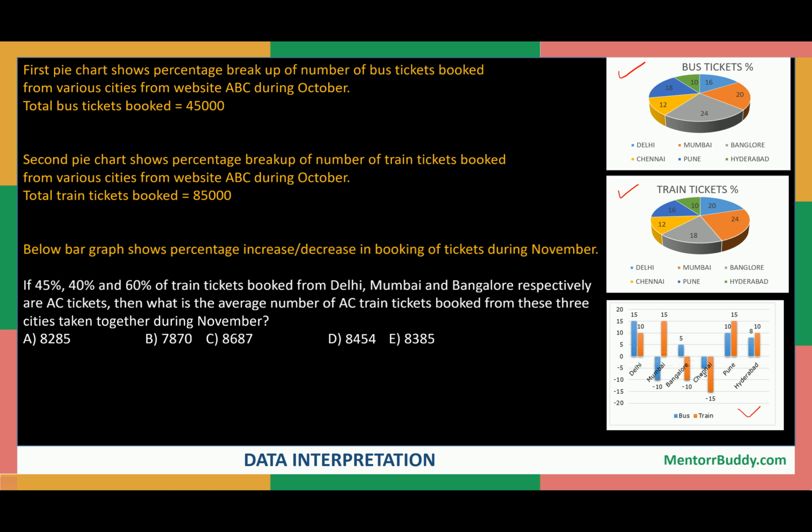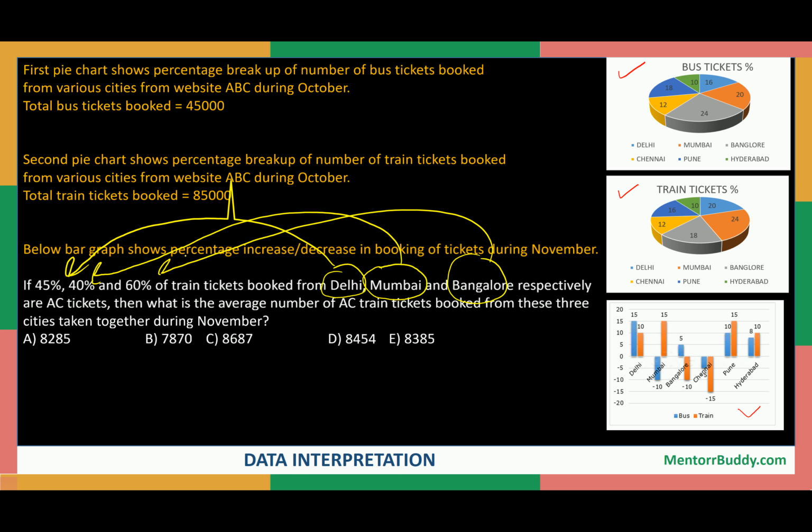Now, if we are talking about train tickets, and about Delhi, then out of the total train tickets booked in Delhi, 45% are AC tickets. Clear? Similarly, out of the total tickets booked in Mumbai, 40% are AC tickets. Similarly for Bangalore, 60% are AC tickets.